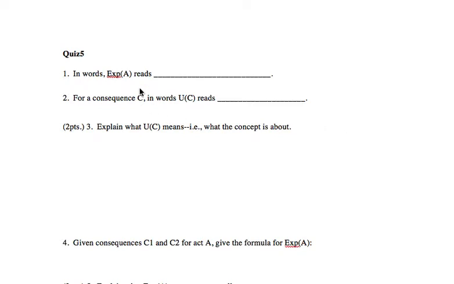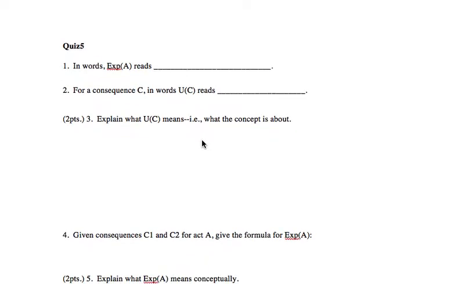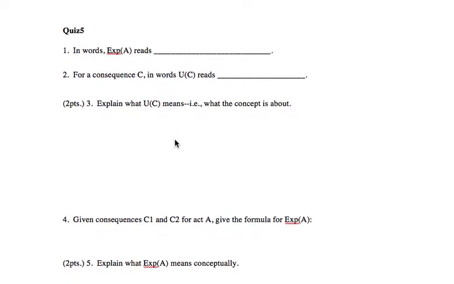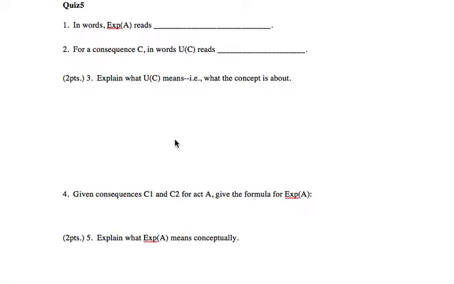In words, expected value of A, or EXPA, reads the expected value of A. For consequence C, in words, U of C reads the utility of consequence C. What is the concept of U of C about? Well, remember, utility assigns a number to what we value. So the utility of consequence C is about assigning money, which is the best example, but you can think of a numeric value more generally assigned to a concept or a consequence. That's the concept of utility.